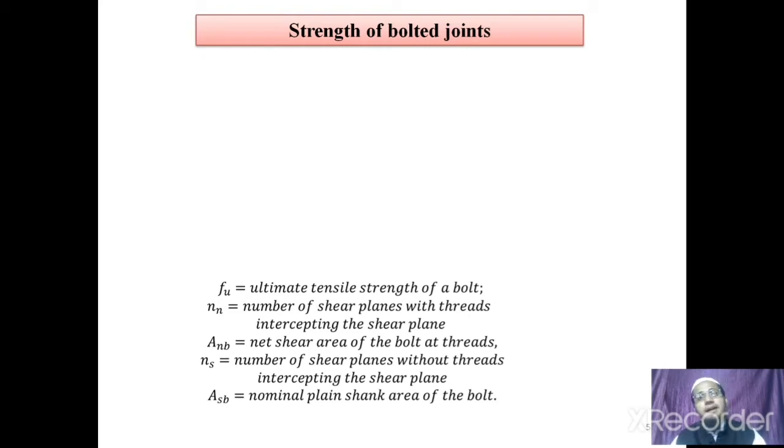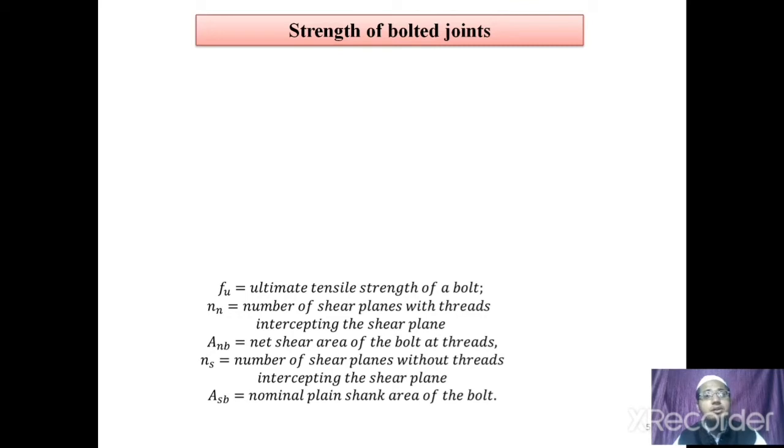As the name indicates, strength. Strength means what? Yes, it is the ability to resist the external forces coming on the body or member. So, what is the need for learning the strength of bolts or bolted joints? Yes, again you are right.